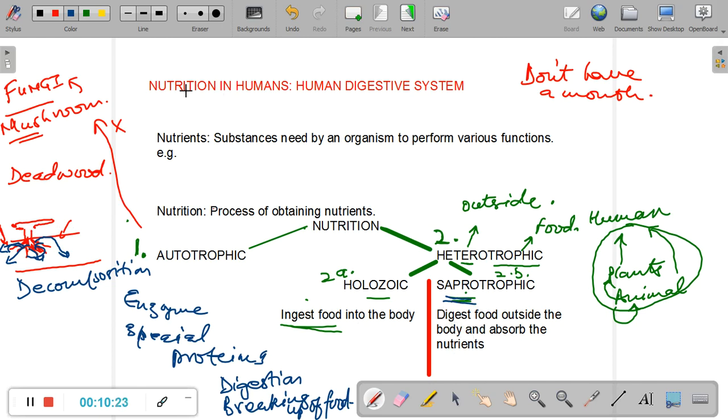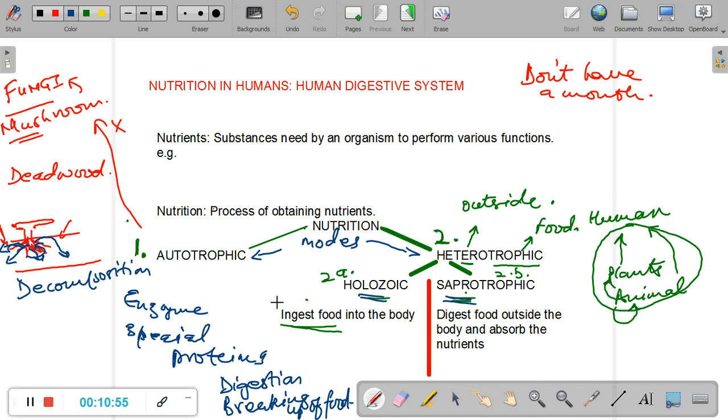Coming back to the entire process of nutrition: nutrition is the process of obtaining nutrients. There are two modes of nutrition. The first is the autotrophic mode, in which organisms make their own food. An example is plants. Another is the heterotrophic mode of nutrition, in which organisms cannot make their own food, rather they obtain food from outside.